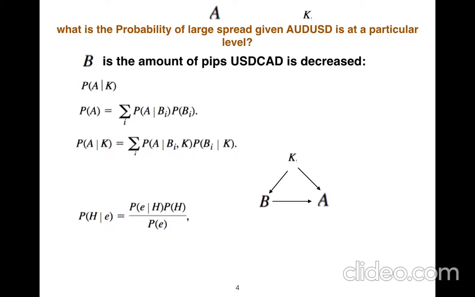We call it K because it has both. It has a direct effect on both the dependent and independent variable. It has a direct effect on both treatment and outcome. So, for example, K is Aussie dollar USD. It is a confounding variable. It has a direct effect on both USD CAD and the spread.